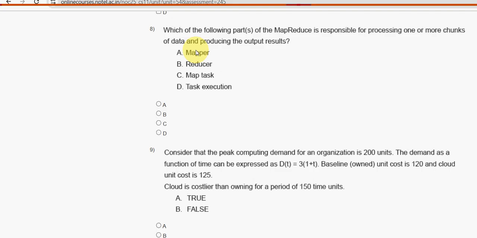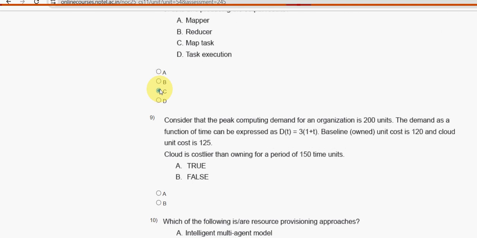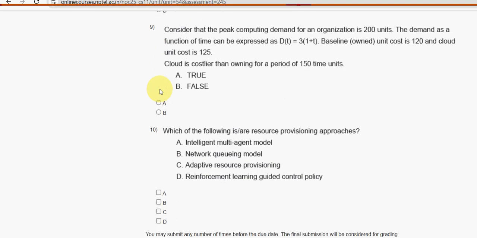Next, the eighth one. For the eighth question, option C is the probable solution, guys. Next, the ninth one. For the ninth question, it is absolutely true, guys. And moving on to the final question, the 10th one.